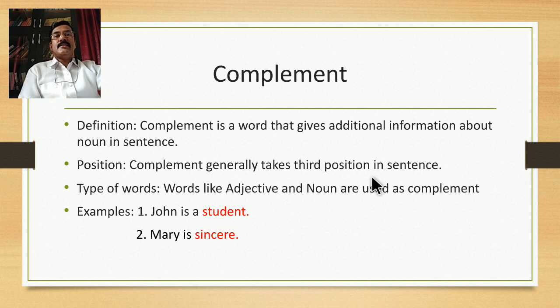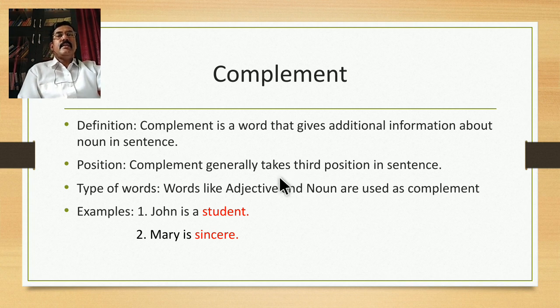If in a particular sentence the to be verb functions as the main verb, the third element is complement. If the to be verb is not the main verb, if a content verb is the main verb in a sentence, then the third element is object.